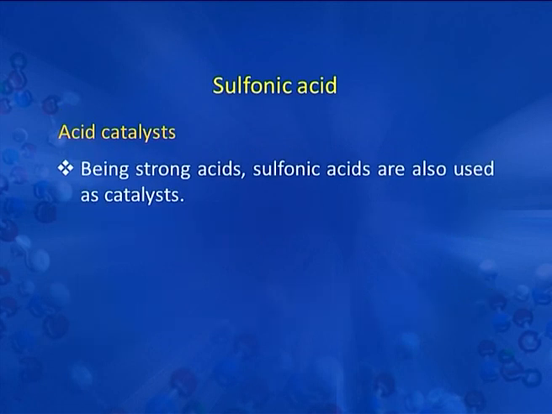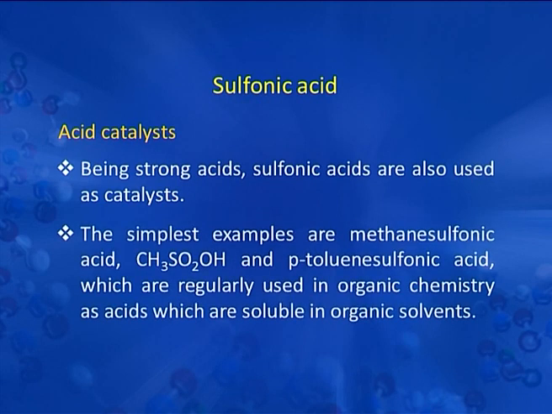Sulfonic acid in the form of acid catalyst. Being strong acids, sulfonic acids are also used as catalysts. The simplest examples are methane sulfonic acid, CH3SO2OH, and para-toluene sulfonic acid, which are regularly used in organic chemistry as acids that are soluble in organic solvents. Another example of a polymeric sulfonic acid is also useful. Dowex resin is a sulfonic acid derivative of polystyrene and is used as a catalyst and for ion exchange in water softening.